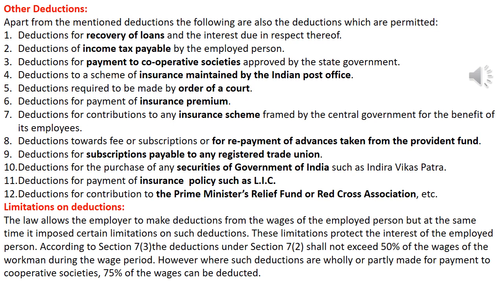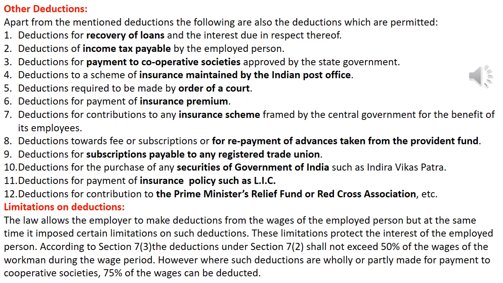So all these are other deductions. We can simply remember the deductions based on loans and interest, income tax, payments to cooperative societies, insurance, and order of court. All these can be included under other deductions.